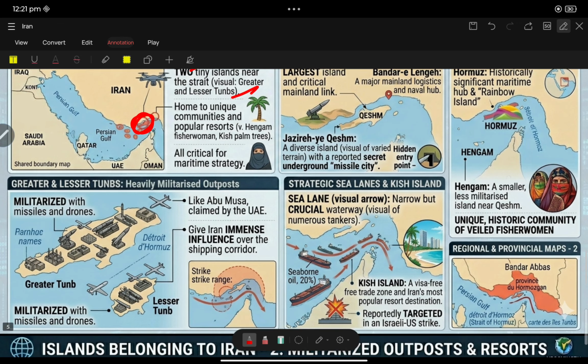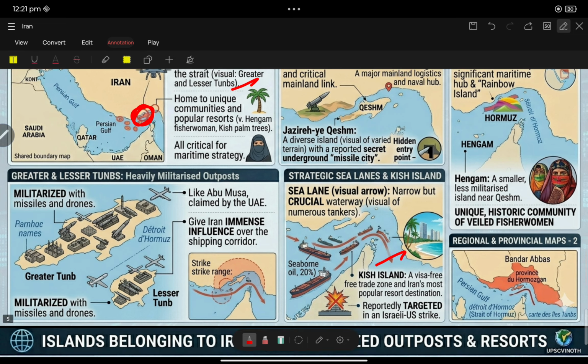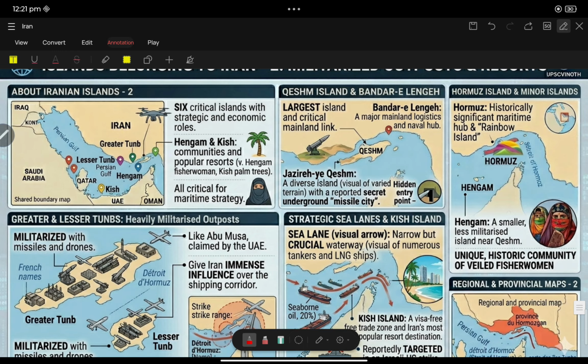It is claimed, but it belongs to Iran. So Kish Island is a visa-free trade zone and Iran's most popular resort destination. Okay, fine. So these are all islands with respect to Iran.